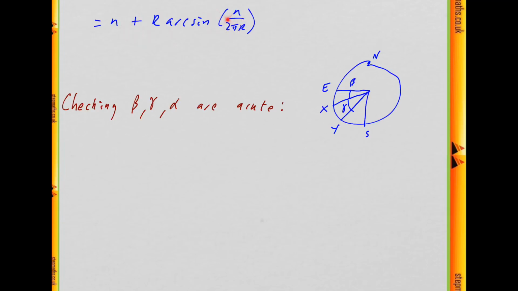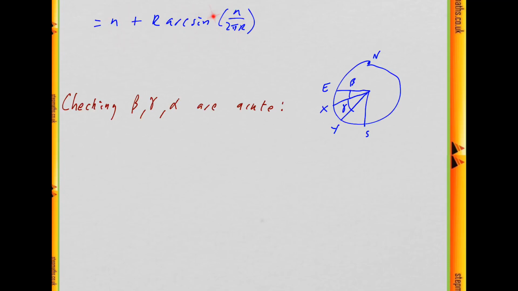Okay, so here's my formula again, and we're just going to check all the angles are acute, or that x is below the equator. So I've got my picture again of my slice through the Earth. This is what I'm assuming happens. Remember, beta plus gamma is alpha. So what do I want to happen? I want this value here, which is xs, to be less than a quarter of a circle, which is just pi by 2 times the radius, pi by 2r, or es, as I've drawn it on the diagram. So that's what I want to show this is less than.